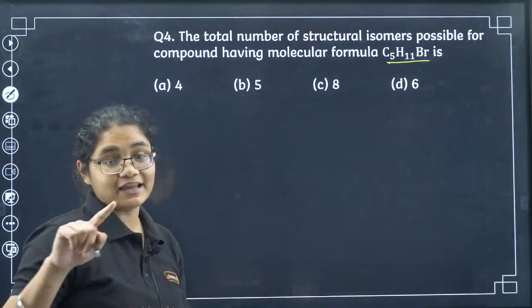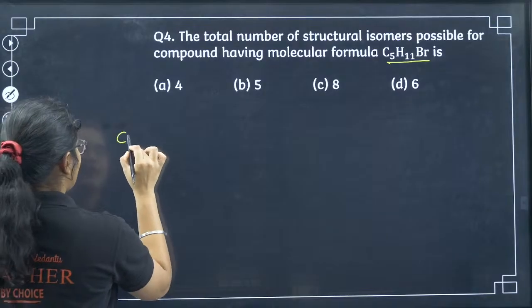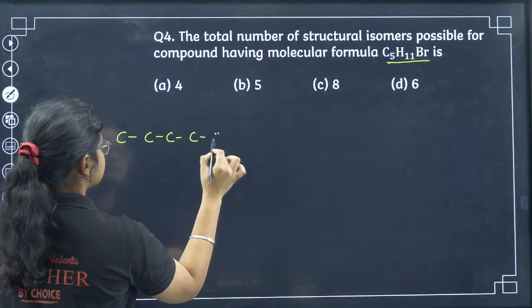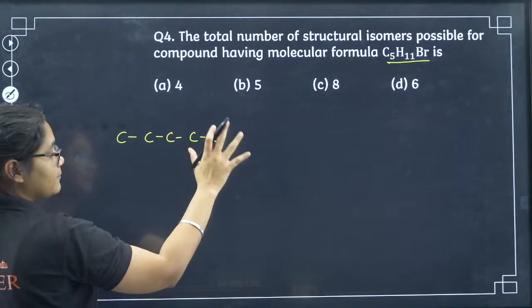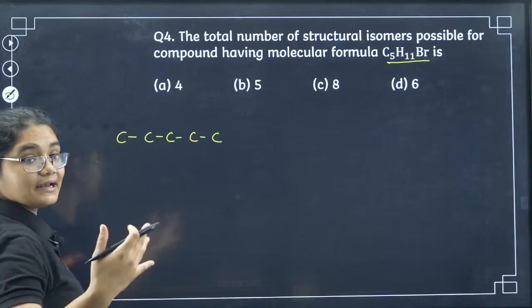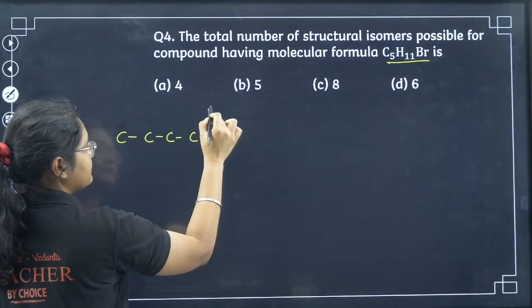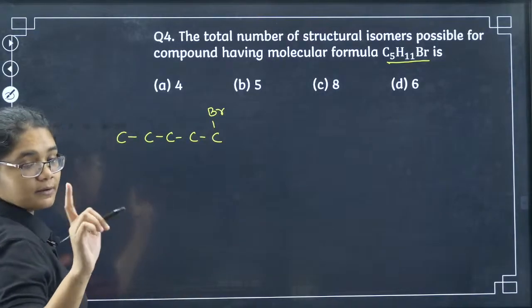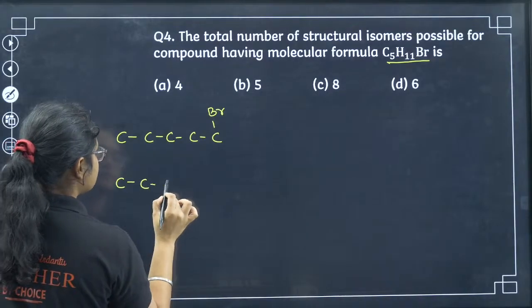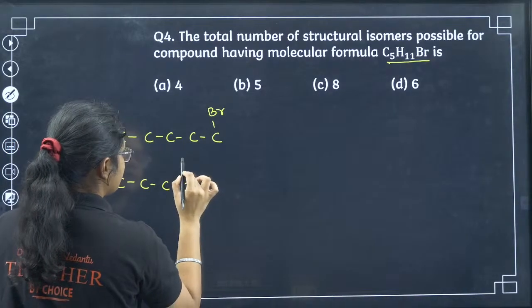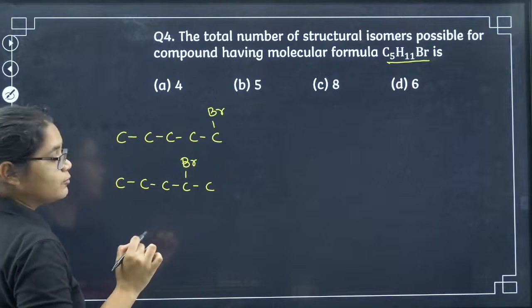Okay, so C5H11Br, see here. You have 5 carbons. So wherever I can place bromine, I'll get a different compound. I can place bromine here, that will give me 1-bromopentane. Another possibility, I can place bromine here, that will give me 2-bromopentane.